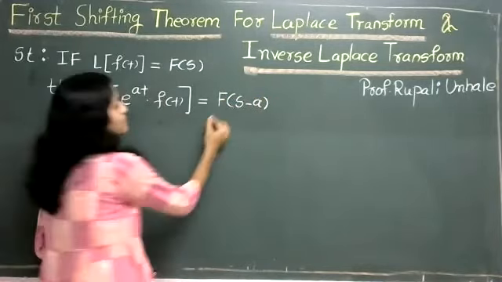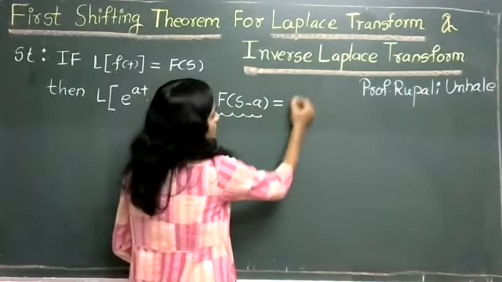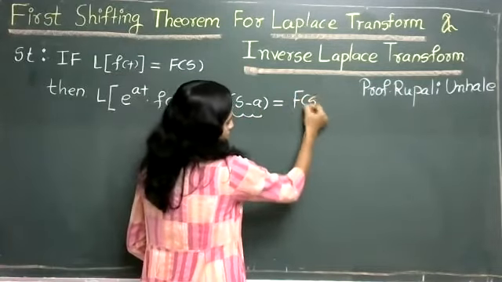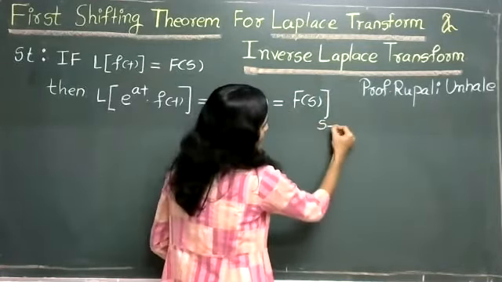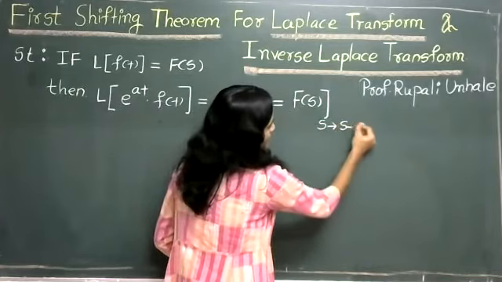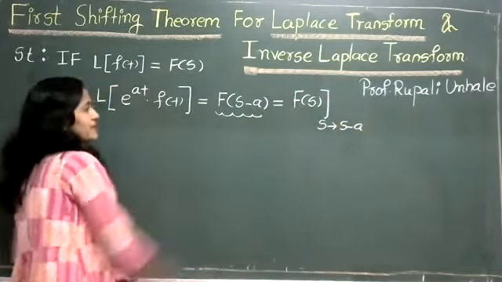So this F(s minus a) is nothing but, in F(s), replace s by s minus a. So you will easily get this F(s minus a).